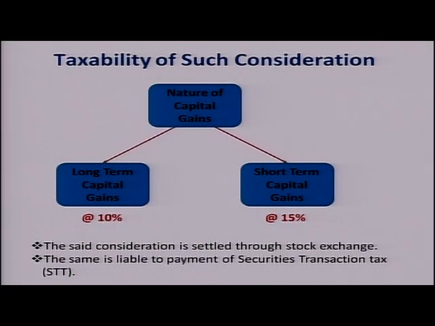However, when we talk about long term capital gains, there is a tax liability of 20% with indexation and 10% without indexation. 20% with indexation means that you might have purchased these shares in 2010. There is a cost inflation index involved. With the cost inflation index, you have to increase your cost of acquisition. Then that will be your indexed cost of acquisition. From the sale consideration, you reduce this indexed cost of acquisition. This will give you the profit. And if you are not going for indexation, then in that case, there will be a flat tax rate of 10% on the profit which you have earned.